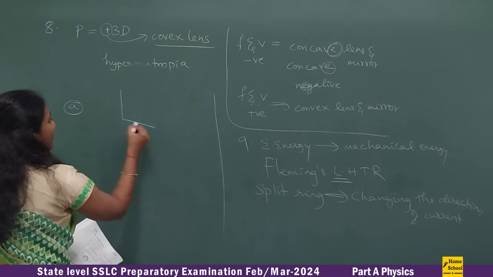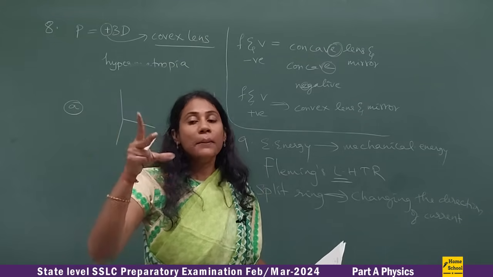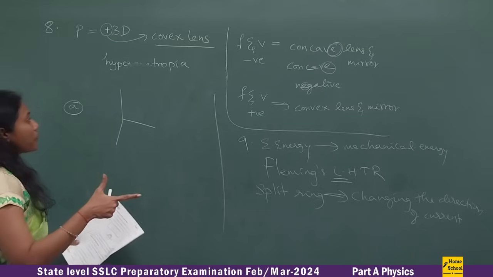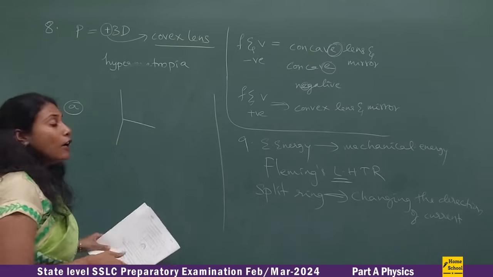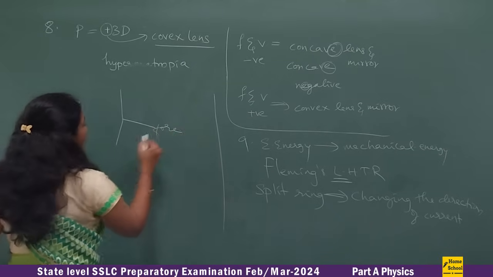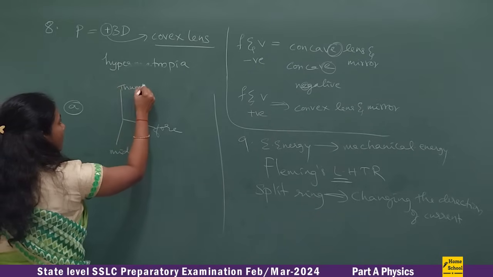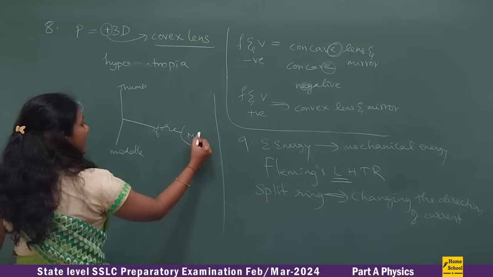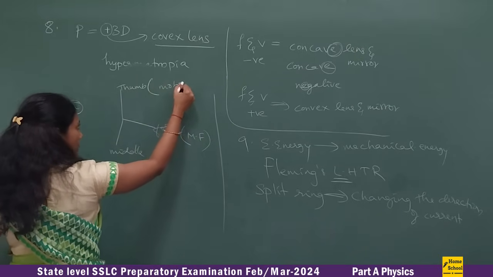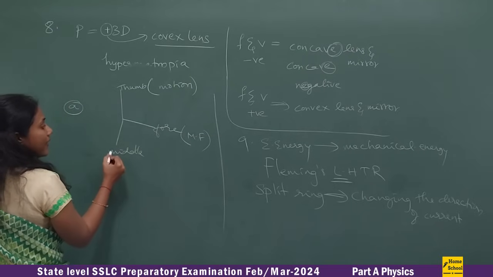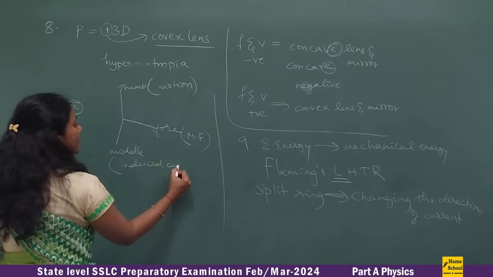So the right hand rule: if you stretch your right hand thumb finger, forefinger and middle finger perpendicular to each other, what does the thumb indicate, what does the middle finger indicate, and what does the forefinger indicate? Forefinger always indicates the direction of magnetic field, thumb finger indicates the direction of motion of a conductor, and the middle finger tells you the direction of induced current.